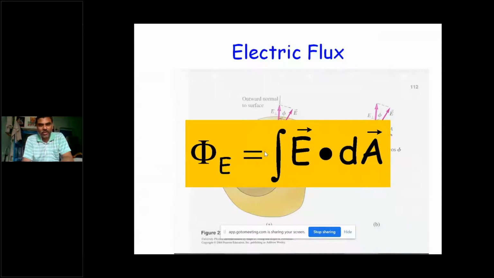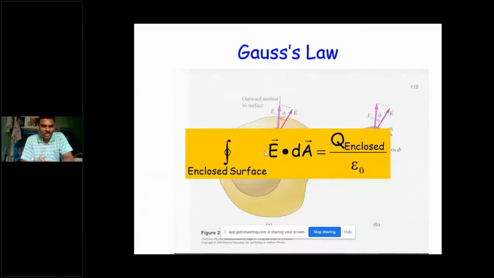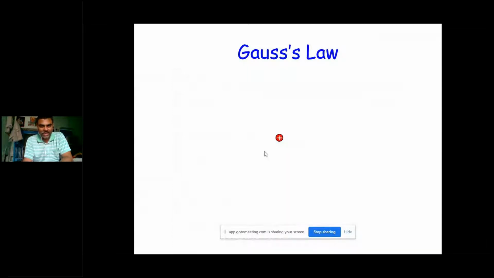And based on this only, we have the Gauss law. The surface integral of E dot ds over the enclosed surface is given by Q by epsilon naught, and that is the Gauss law. So remember, for the electrostatic field, mainly we have to know Coulomb's law and Gauss law. Gauss law describes how the electric flux lines are related to the electric field.